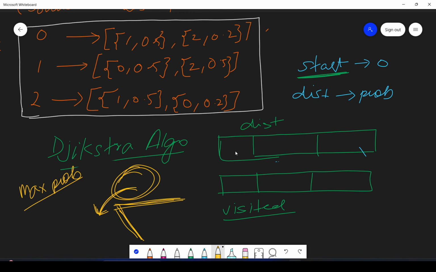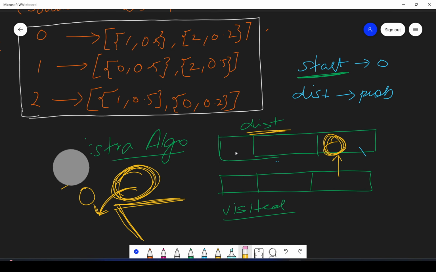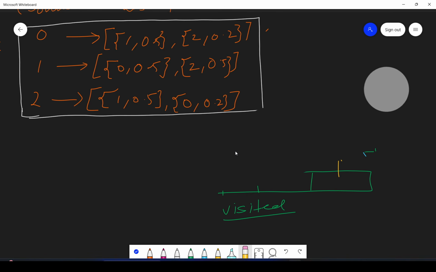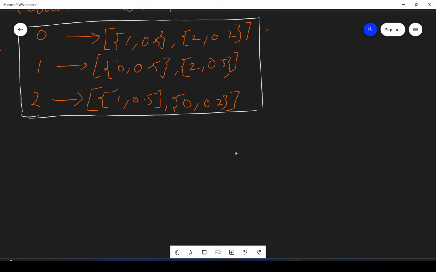So what Dijkstra algorithm does is we consider one by one every vertex, and we find out, okay, this could be the maximum probability for this vertex to reach. Like, in order to reach this vertex, what can be the maximum probability? So one by one we check from every vertex. Okay, let's dry run this. You will better understand once we dry run. Okay, let me just start the dry run.